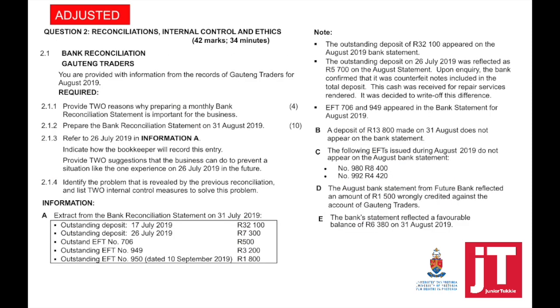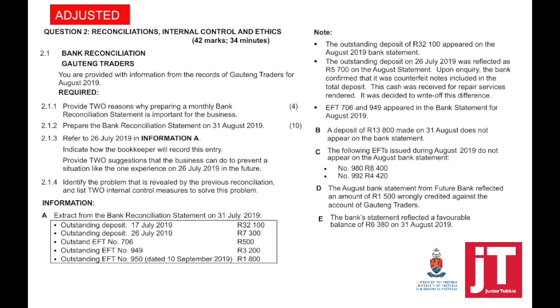So this is our adjusted question for question 2.1, bank reconciliation. You are provided with information from the records of Gauteng Traders for August 2019. Required: provide 2 reasons why preparing a monthly bank reconciliation statement is important for the business. Prepare the bank reconciliation statement on 31 August 2019, and then it says, refer to 26 July 2019 in Information A. If you look at Information A, we are currently busy with August, yet the date says 31 July 2019.